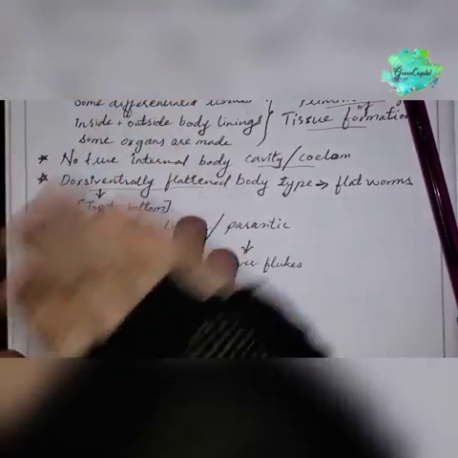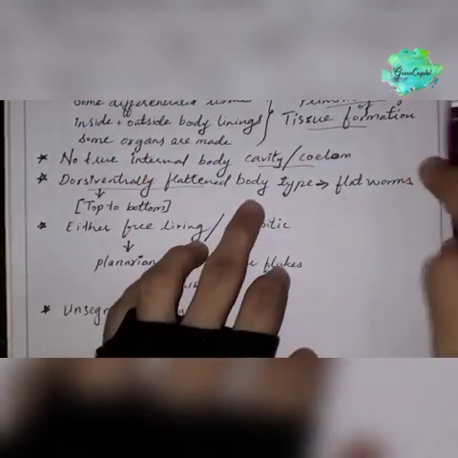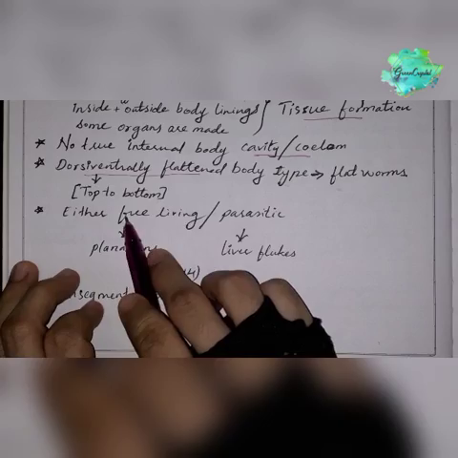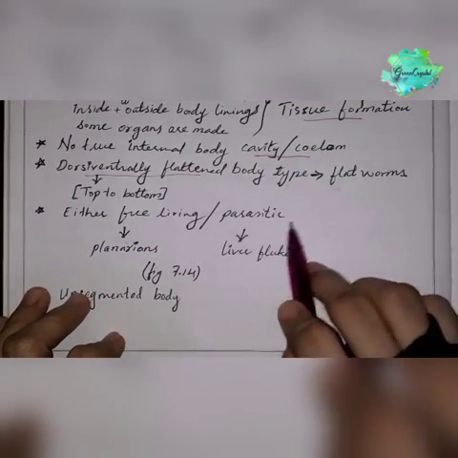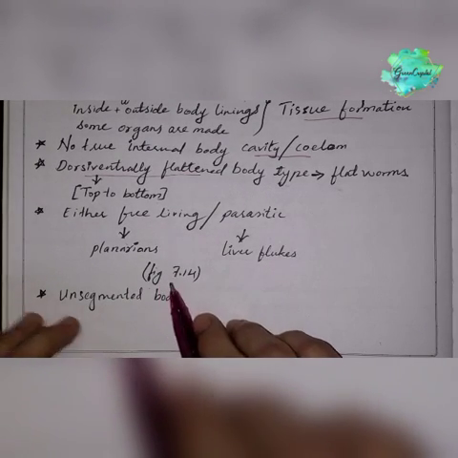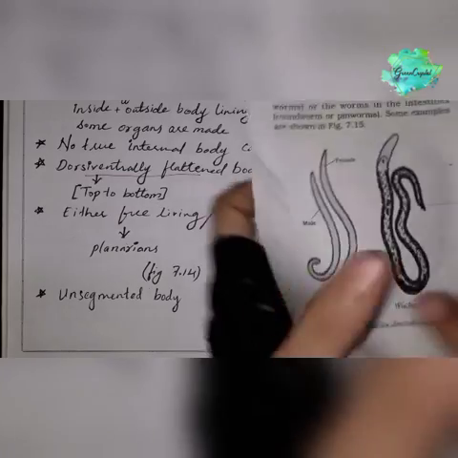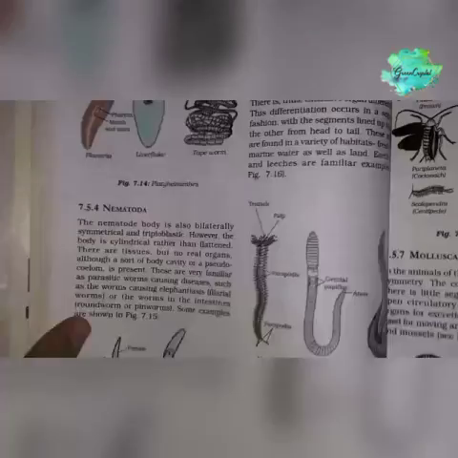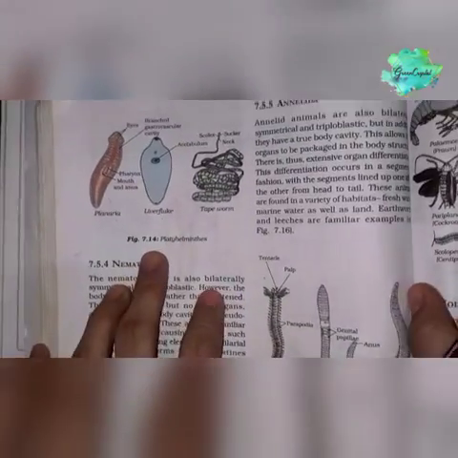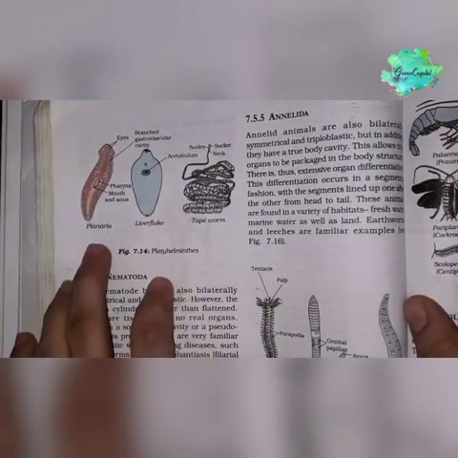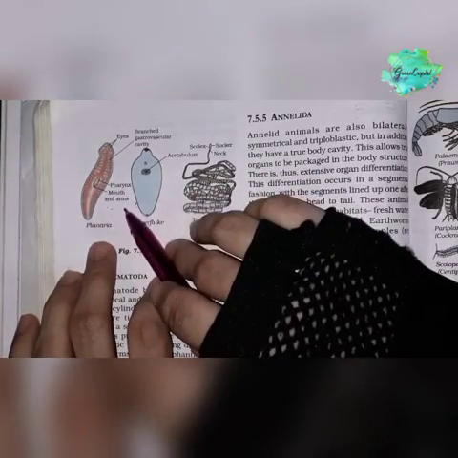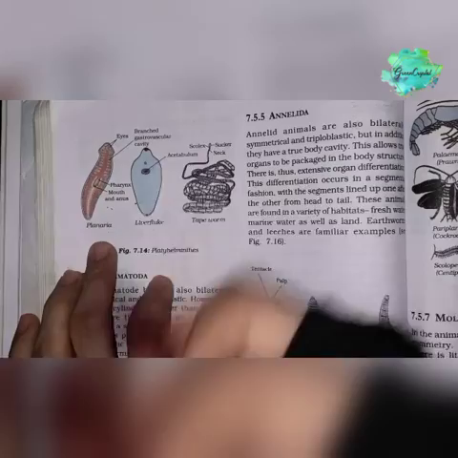They are flat, like flatworms, with a flat body. They are either free living or parasitic. Free living examples are planarians and parasitic examples are liver fluke, and they have an unsegmented body. Let's move to figure 7.14 for the examples, on page number 90. These are the Platyhelminthes. Planaria live in fresh water, under the rocks and debris found in streams and all.